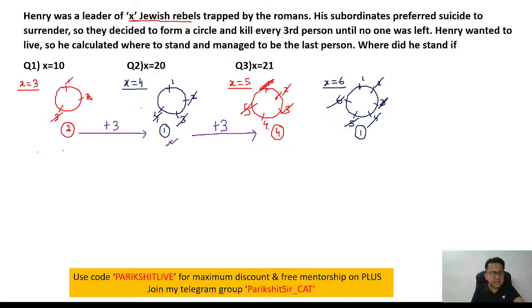Is there person number 4 in the diagram? Absolutely. We have a person number 4 in the diagram. So 4 will be the answer. Next, again do a plus 3. If you do a plus 3, answer is 7.